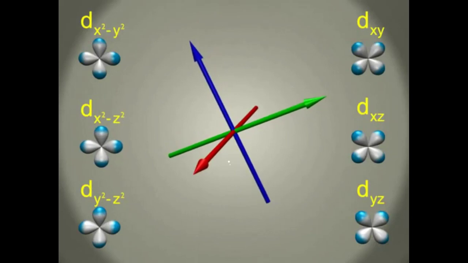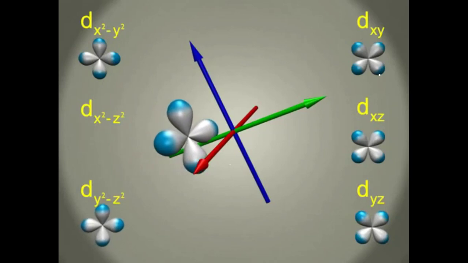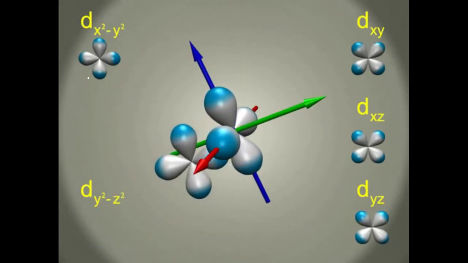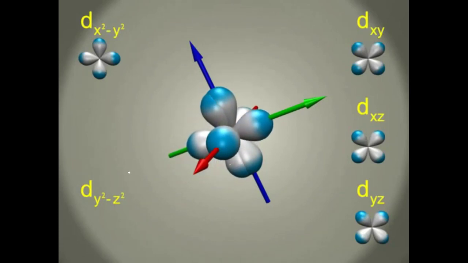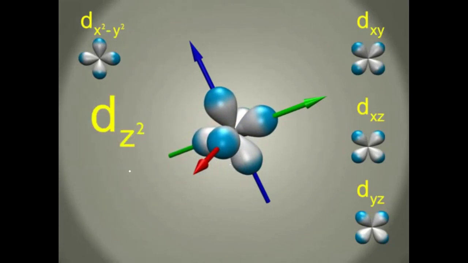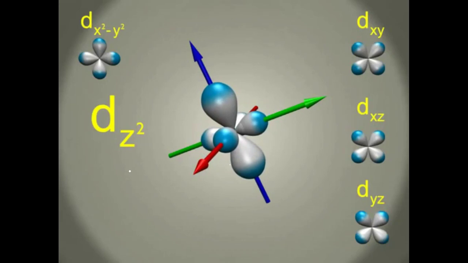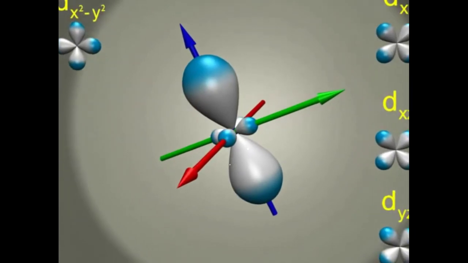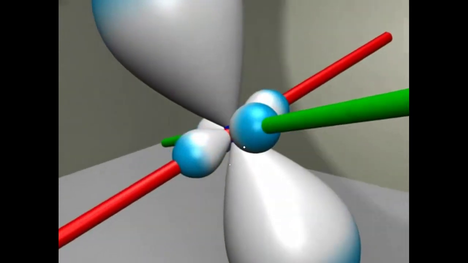So these orbitals are present in between the axes, and these orbitals are present along the axes. And now we can see the formation of the dz square orbital.